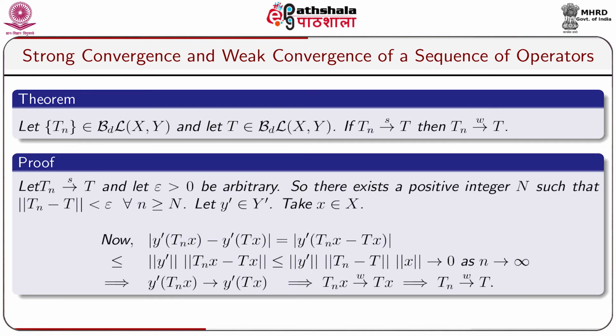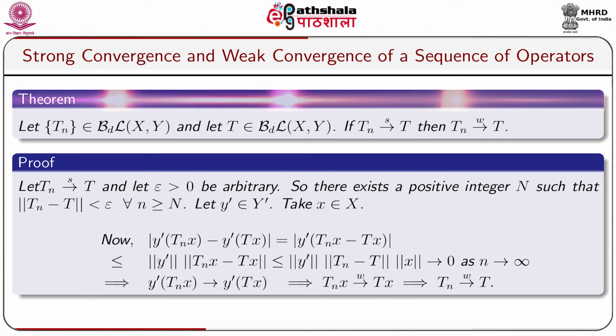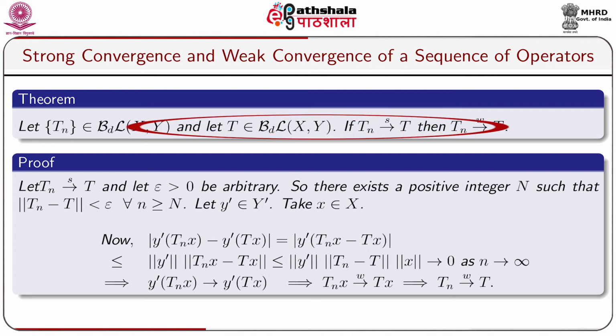Let us take a theorem. Let sequence of bounded linear operators Tn belongs to B(X,Y) and let T belongs to B(X,Y). If Tn converges to T strongly, then Tn converges to T uniformly. Let Tn converge to T strongly, let epsilon greater than 0 be arbitrary. So, there exists a positive integer capital N such that norm Tn minus T is less than epsilon for all n greater or equals to capital N.